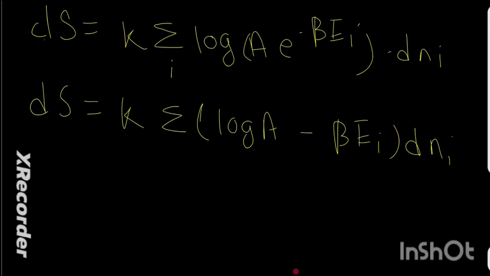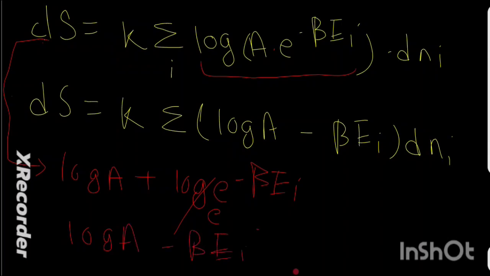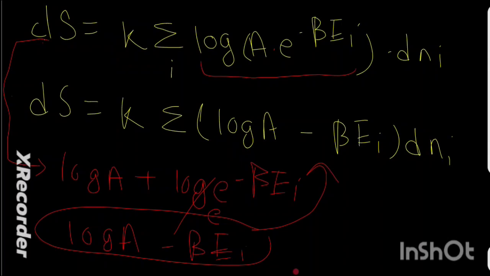If you are wondering how I have written this, watch how I derived it. You have to know the property of log. Log of a into b can be written as log of a plus log of b, which is e to the power negative beta into Ei, and this is log e. Log e will cancel out, and you are left with log A minus beta into Ei, and this is what we have written here. This is a very basic definition of log that you should know. I derived it because maybe you would be confused about how I got this.